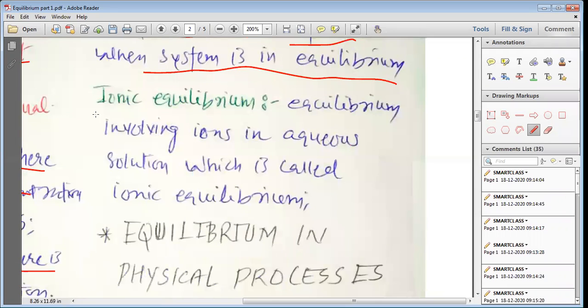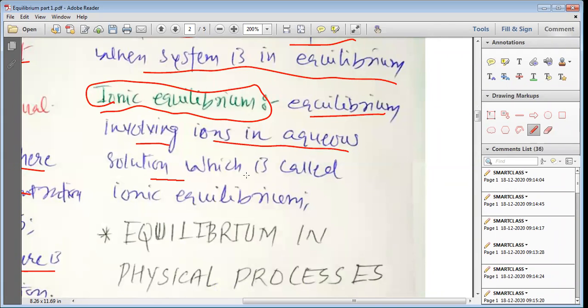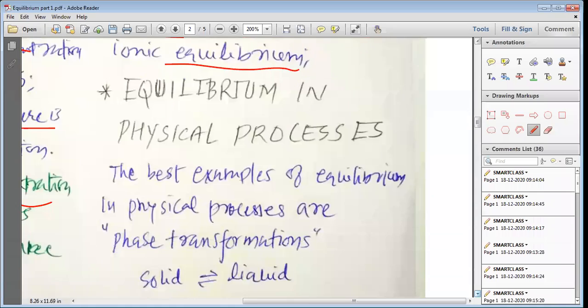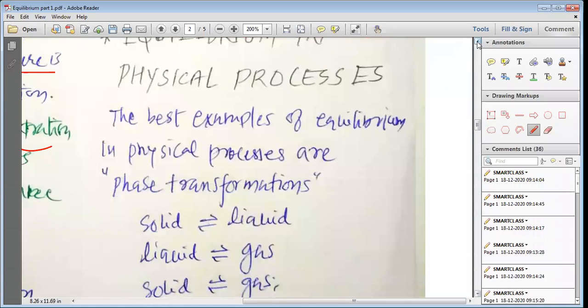Now, my dear students, we want to study a new definition, which is known as ionic equilibrium. Equilibrium involving ions in the aqueous solution is called ionic equilibrium. So at equilibrium, if ions are present in both reactants and products, such equilibrium is known as ionic equilibrium. Now let's move forward.